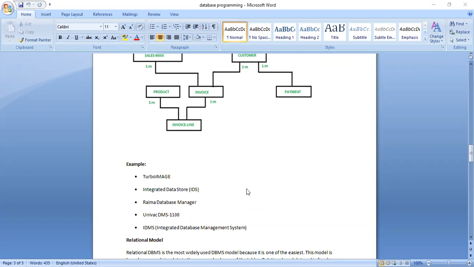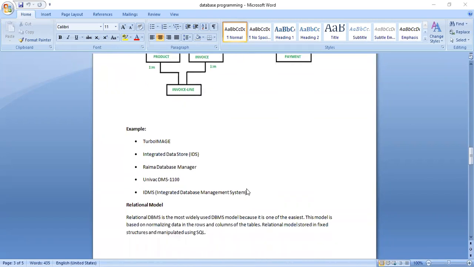These are all examples of DBMS softwares based on the network data model, where they represent complex relationships like many-to-many. These DBMS softwares are designed so that if the user creates any data, it is stored in the network data model here.